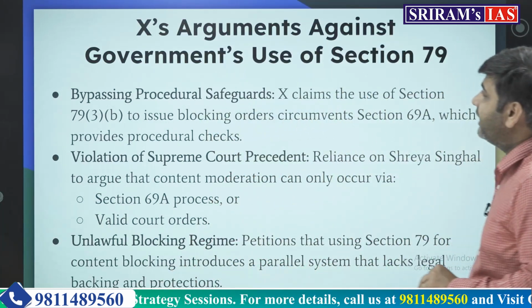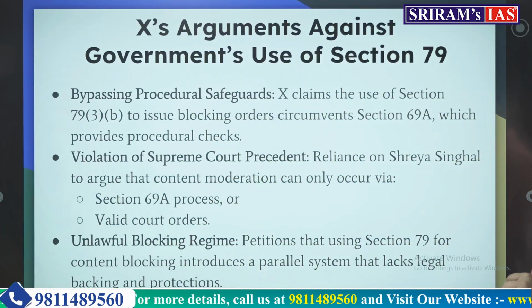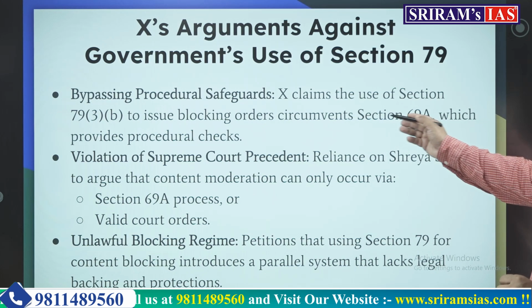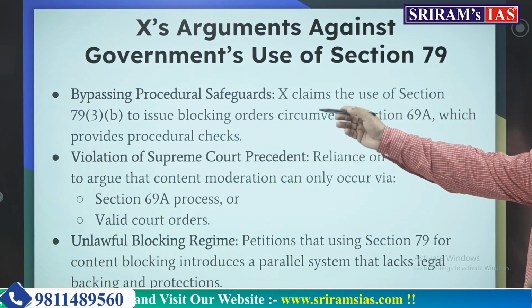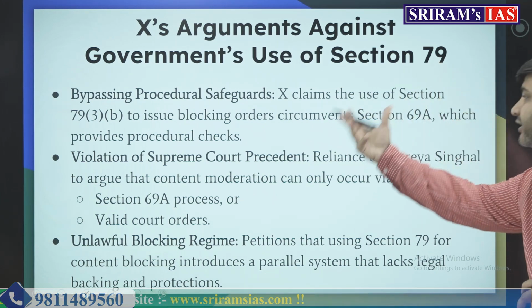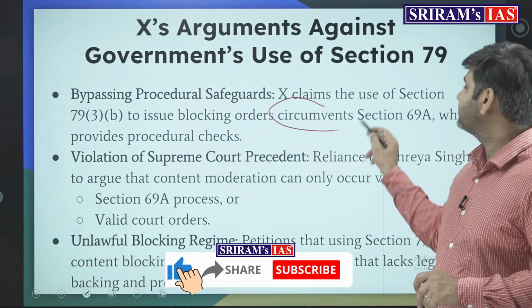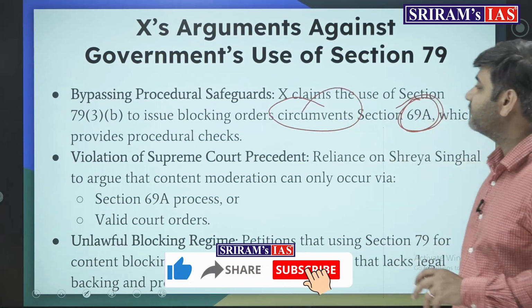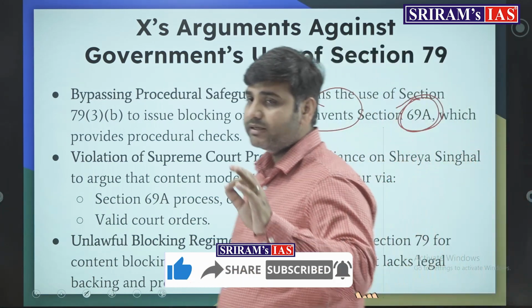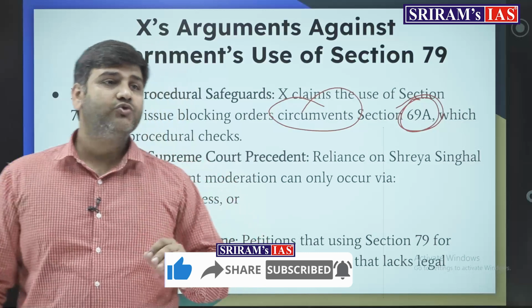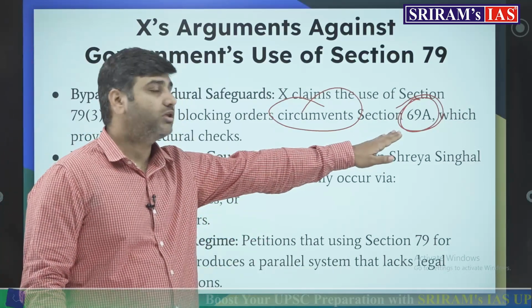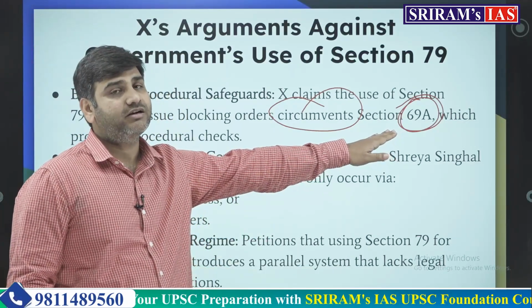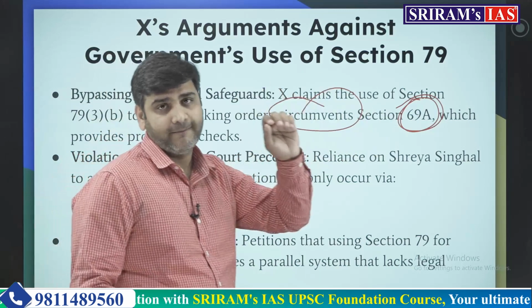So X's argument against the government's use is the same. X claims that the use of section 79(3)(b) to issue blocking orders circumvents section 69A. Whatever order the government is issuing has to come through the prism of safeguards given under section 69A.